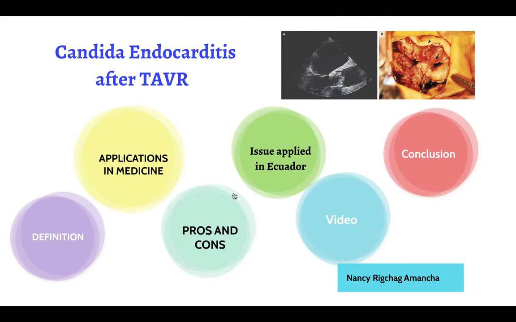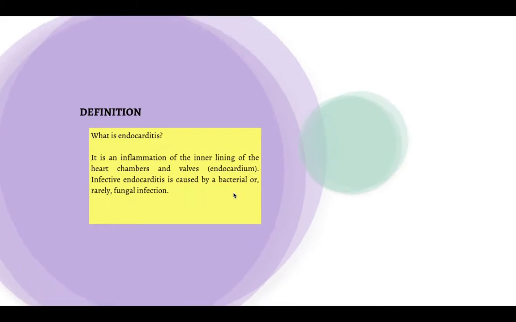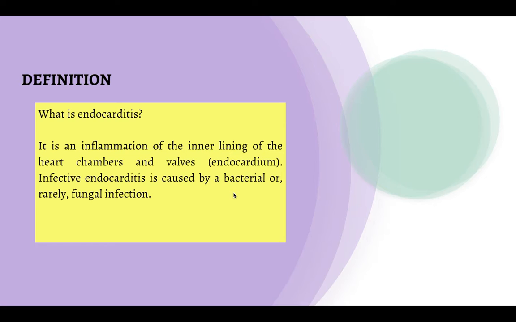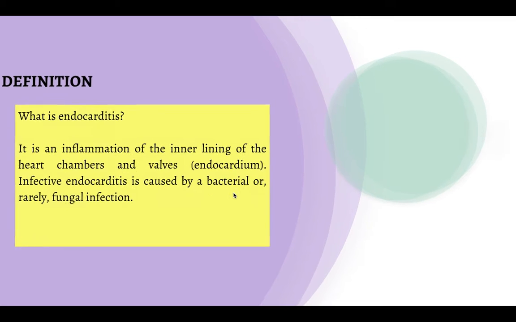The topic is Candida endocarditis after TAVR. Definition: what is endocarditis? It is an inflammation of the inner lining of the heart chambers and valves, the endocardium. Infective endocarditis is caused by a bacterial or, rarely, fungal infection.